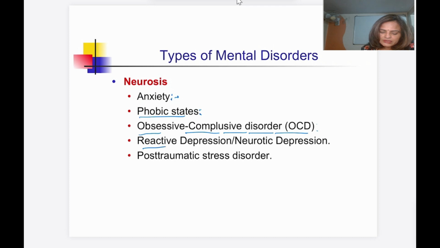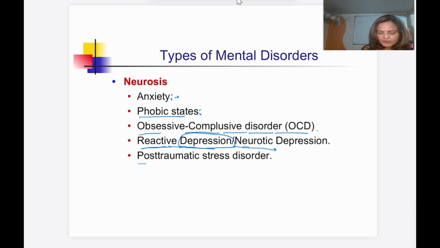Then another one is reactive depression or neurotic depression. So what is reactive depression? One is endogenous depression, where something is wrong with the neurotransmitters in the brain. In reactive depression, a cause is there. It is due to some cause, maybe loss of a near and dear one, loss in the examination, loss of the job. In reaction to that cause the person is suffering with depression. And here if you do counseling, we can treat it without giving antidepressant drugs to the person.